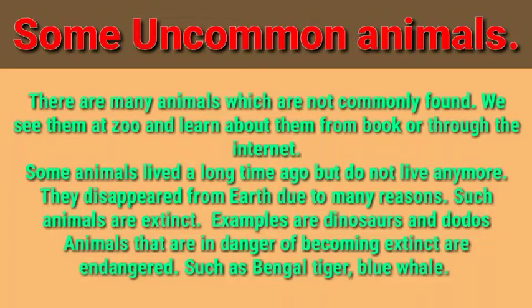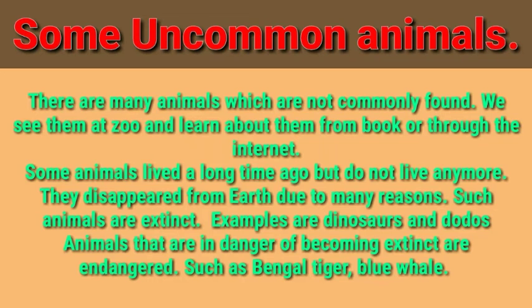Some animals lived a long time ago but do not live anymore. Means they were found before. These days they are not there on the earth. Why? Because they have disappeared from the earth due to many reasons. Such animals are extinct animals. Means they are not found anymore on the earth. So examples are dinosaurs and dodos. Yes or no? We cannot find them on the earth. Why? Because they have disappeared from the earth and they are known as extinct animals.